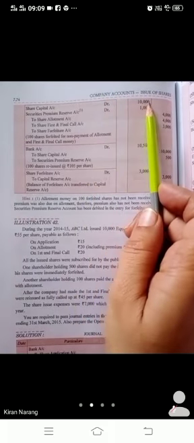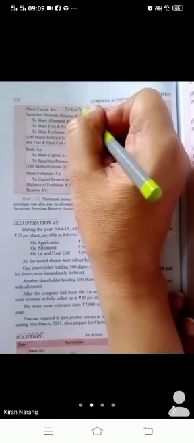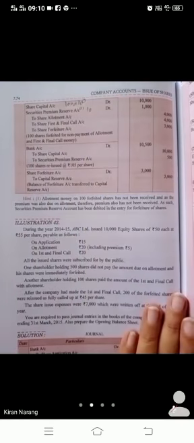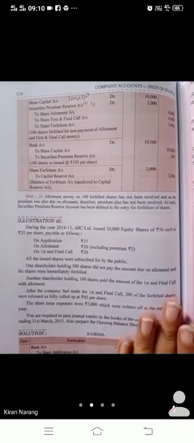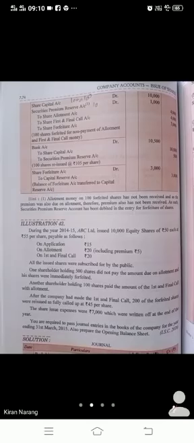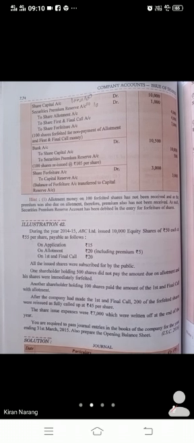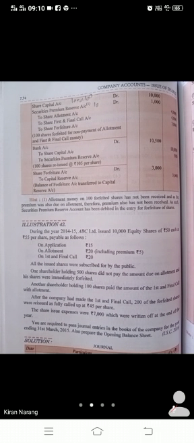Share capital account debit. We have called 100 on 100 shares of rupees 100 each. The 10 rupees premium we have not received. Mark my words, when we have not received the premium, we have to debit it. We have to cancel it because we had credited the premium on all the shares in the allotment due entry. But when we have not received it, we have to debit it. Just remember two things: if we have not received, then we will debit it. If we have received, then we will leave it. That question will become the question of par if we leave it.